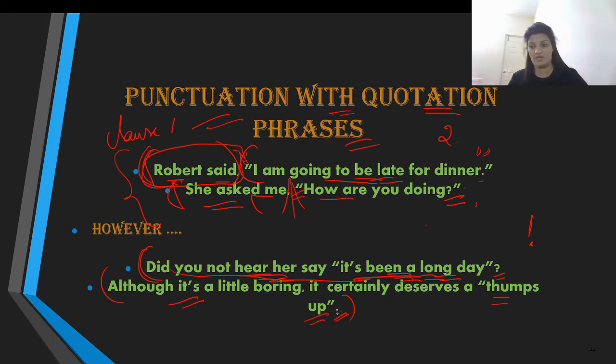So in case you end your sentence with double inverted commas in direct speech, then make sure you are putting it inside the inverted commas. Otherwise, use it outside, like the way you have used it over here. So those are the rules of punctuation with quotation phrases.